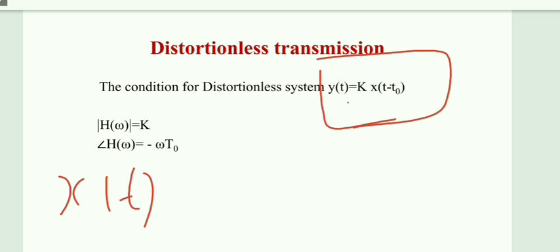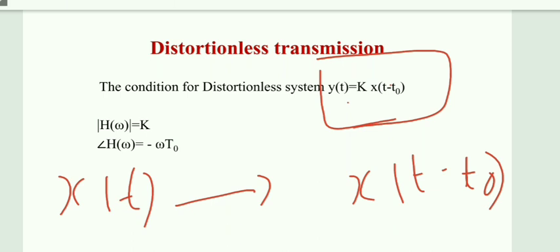Any signal will take some amount of time to reach the receiver. It may be milliseconds or microseconds or nanoseconds, but it will take some time. So after some time delay only, it will reach your receiver. Let us take that time delay as t naught. So x of t is the transmitted signal, but we never receive x of t, we receive x of t minus t naught because of the time delay.